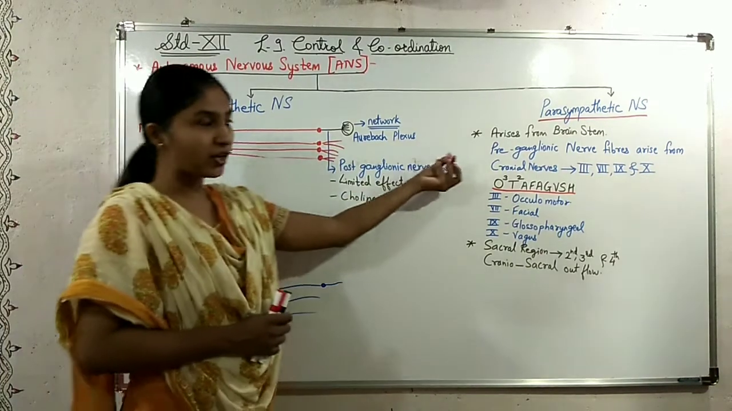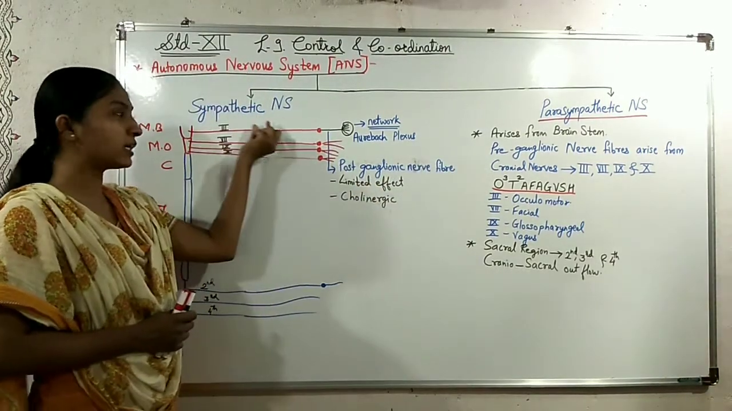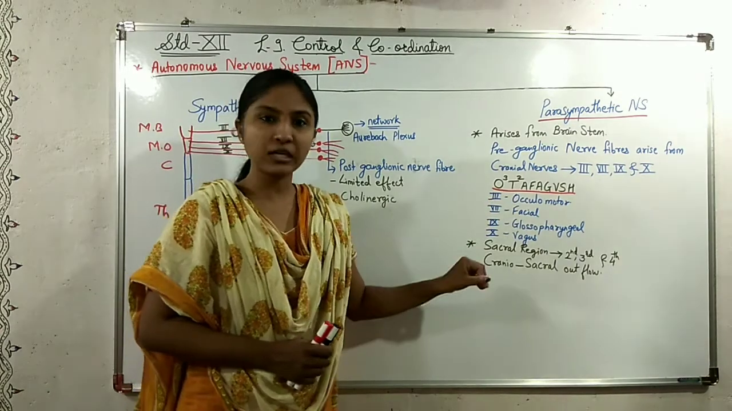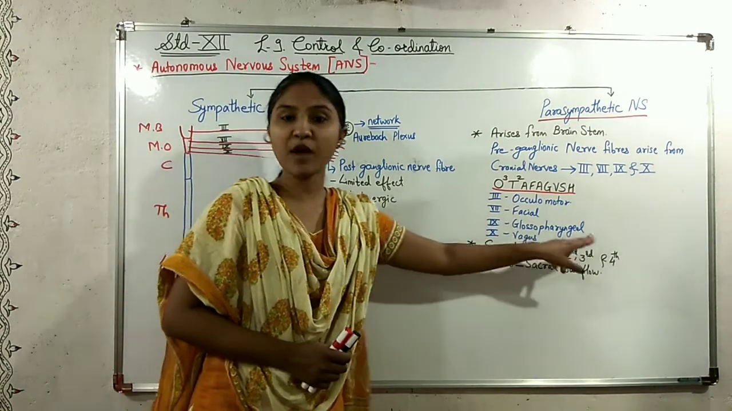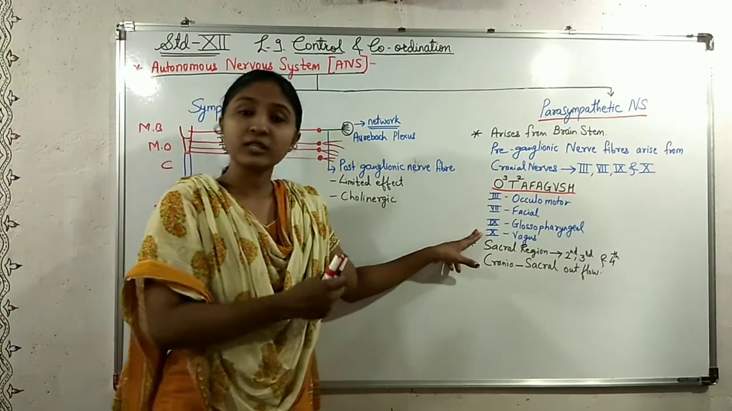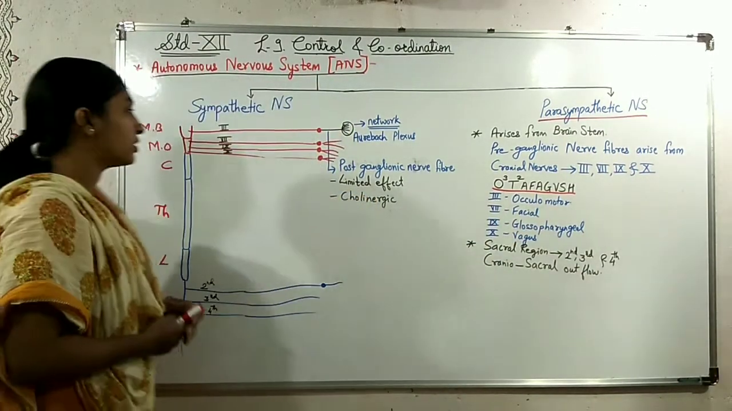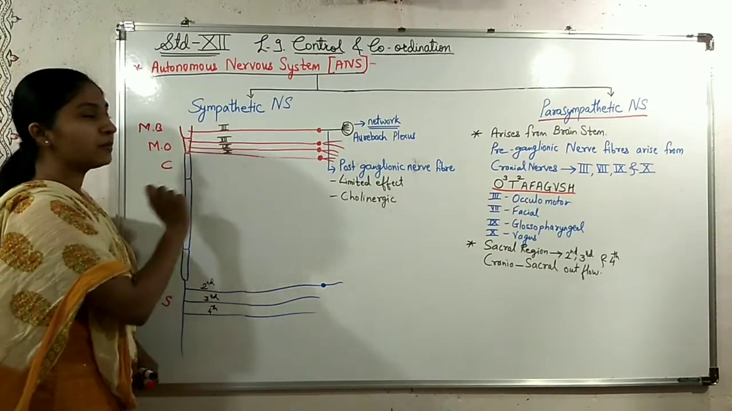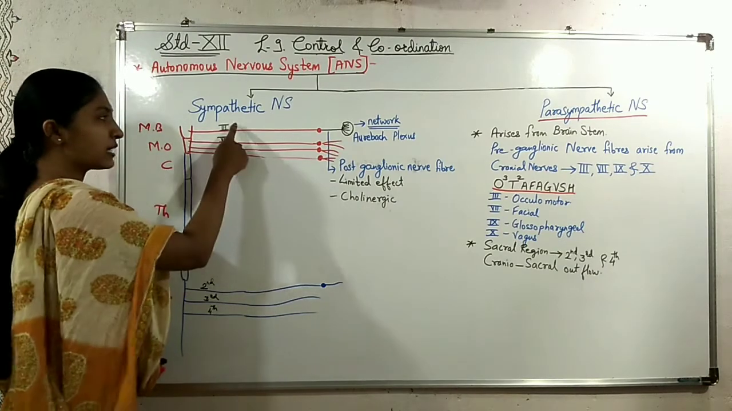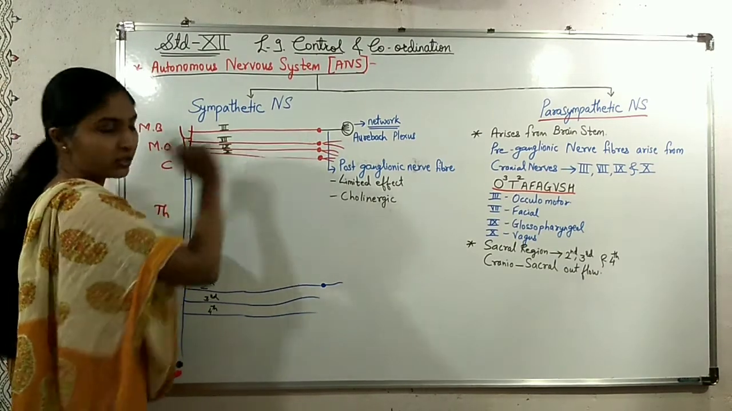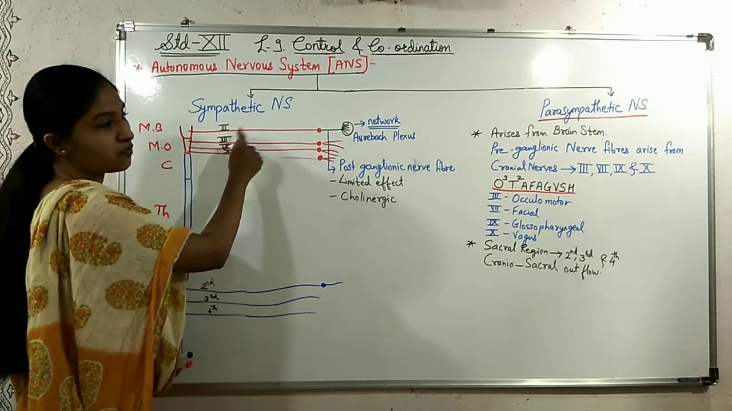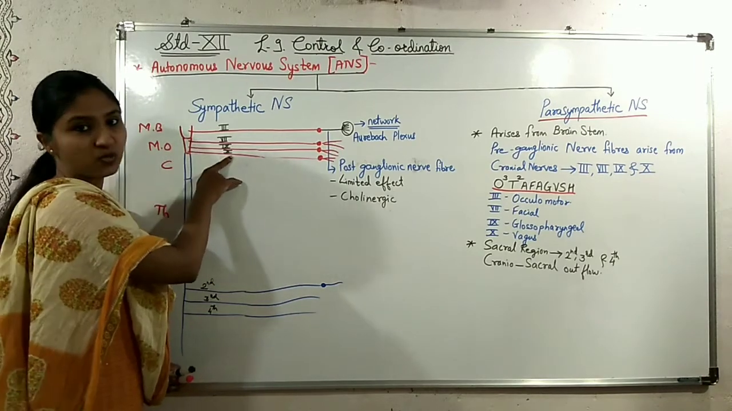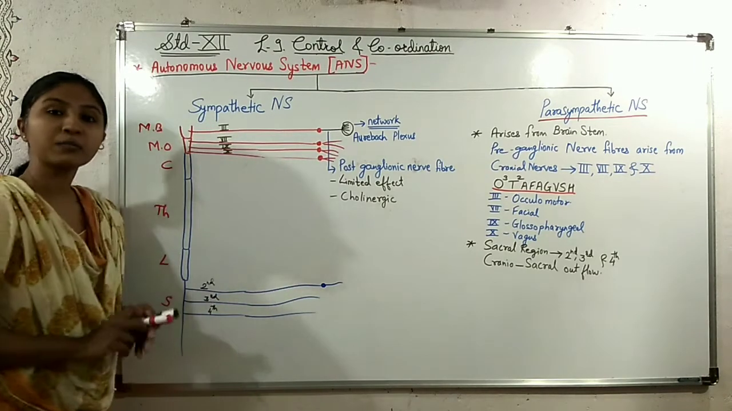So the preganglionic nerve fiber arises from the 3rd cranial nerve, the oculomotor nerve. Then the 7th nerve is the facial nerve, the 9th is the glossopharyngeal nerve and the 10th is the vagus nerve. So the preganglionic nerve fibers which arise from the brain stem arise from these cranial nerves.